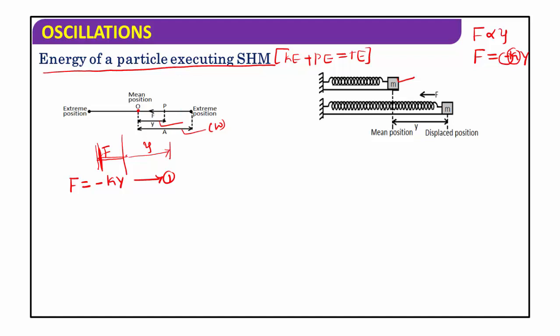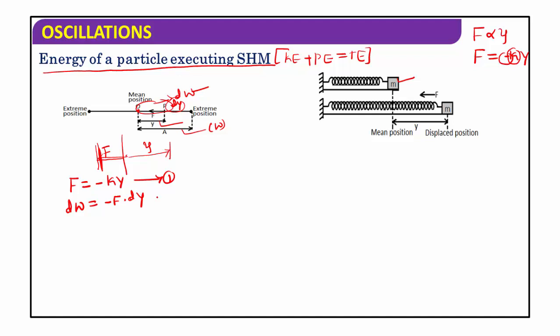Consider a small amount of work dW done in displacing the particle through a small displacement dy. The total displacement is y and the total work done is W. Therefore, dW = -F dy.